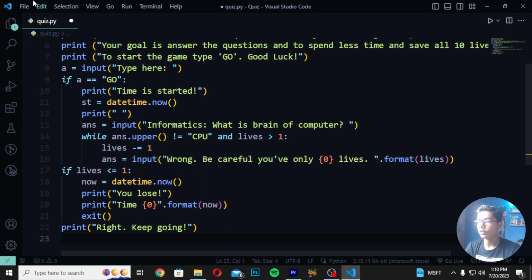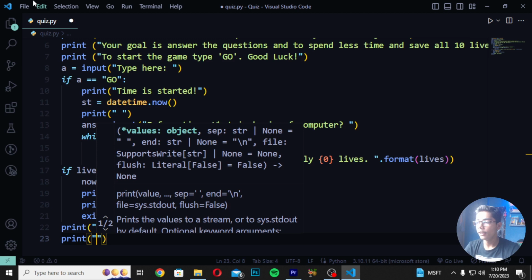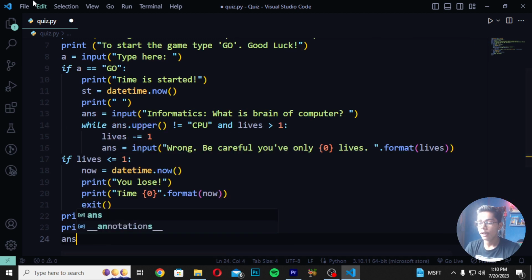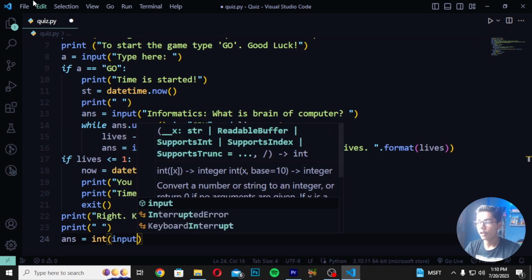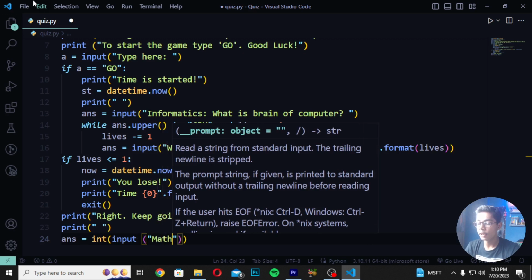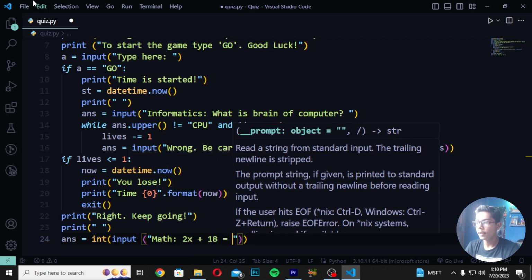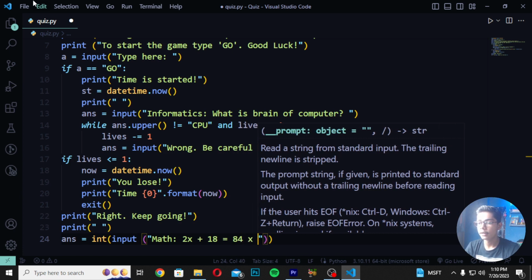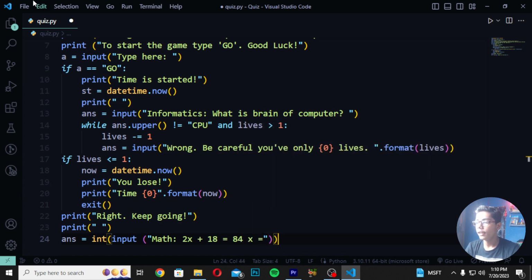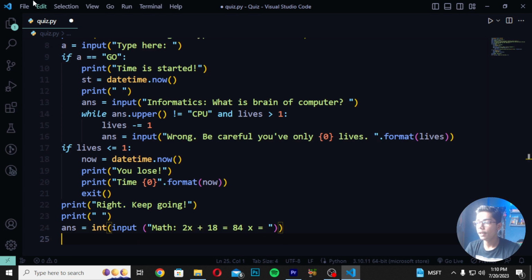Then again you have to now just do like this. Write here print tag again, just make it empty. ANS is equals to init input. Then I will be now just writing here math 2x plus 18 is equals to. Then you have to write here 84x is equals to. After writing this, you have to give a space from here as well. Write here the while answer. Then you have to write 33 and lives. Then you have to write here 1.